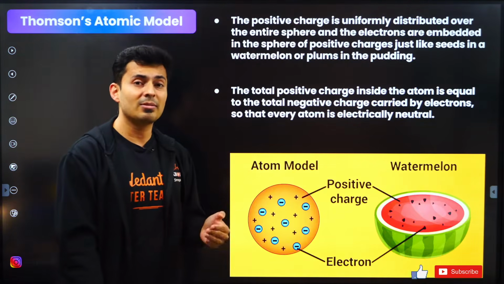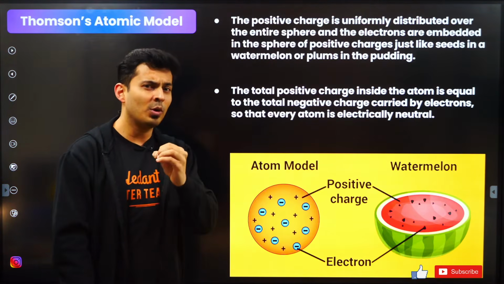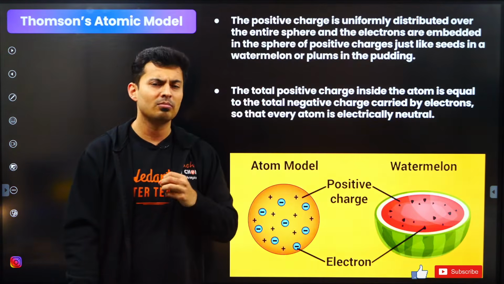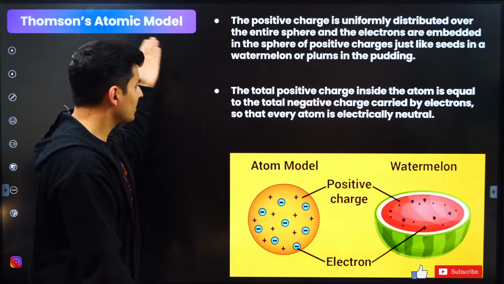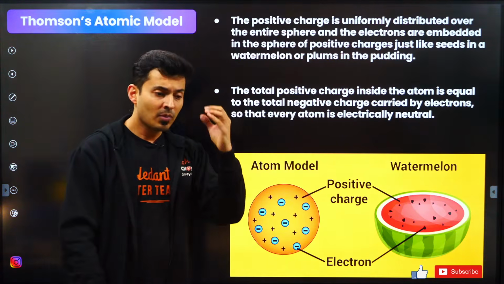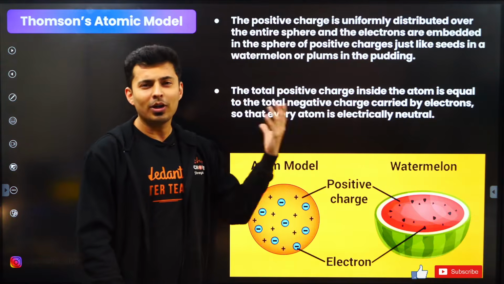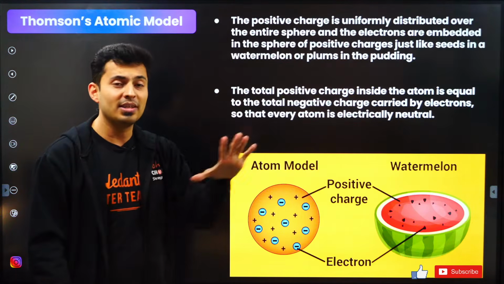Thomson was able to explain how conduction of electricity happens. They knew at that point of time that when electricity flows, it's the electrons that move, and electrons are negatively charged. In fact, Thomson was the discoverer of electrons. So he proposed that atoms are like a watermelon, the red part being the positive charge.